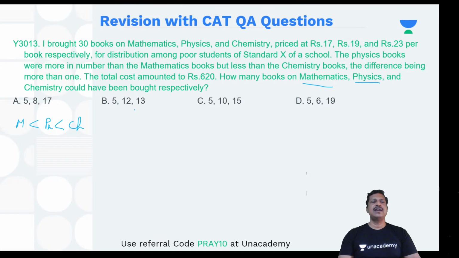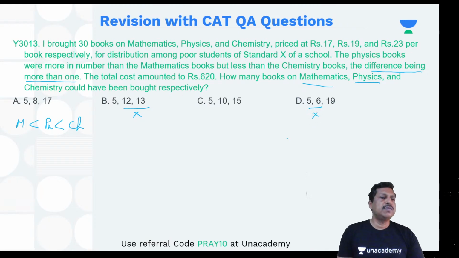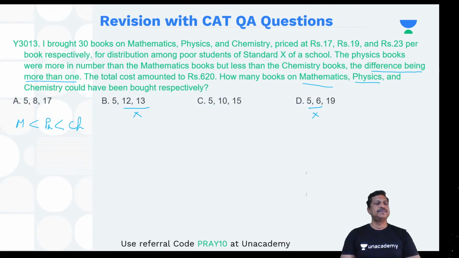It is not okay. Why? Because it is talking about the difference being more than one. So this is ruled out, and this is also ruled out. These two options cannot be the answer. Your answer will be either option A or option C. Out of these two, one should be the answer. Is that clear to all of us?